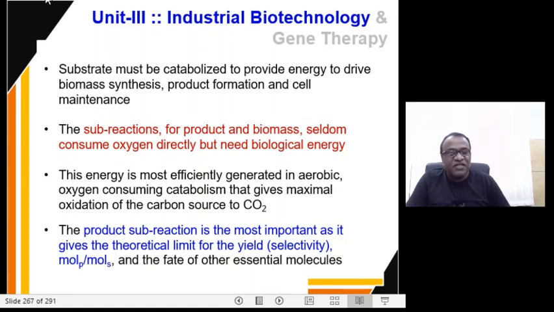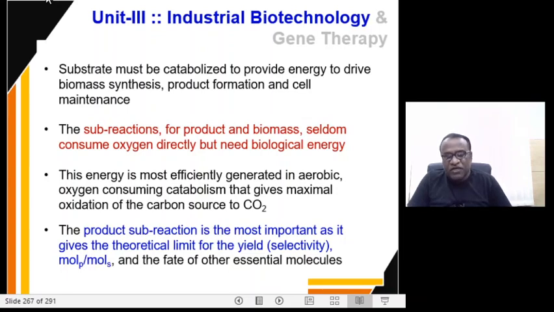This energy is most efficiently generated in the aerobic system, wherein the oxygen consuming catabolism gives maximal oxidation of the carbon source to yield carbon dioxide. The product sub-reaction is the most important one, as it gives the theoretical limit for the yield, and it also speaks about the fate of other essential molecules.